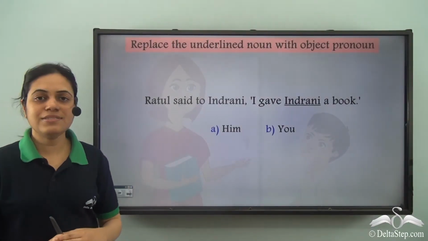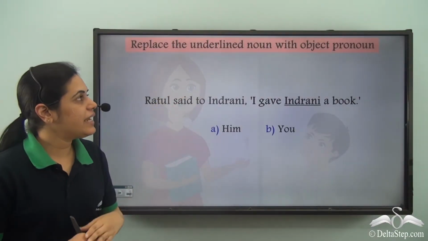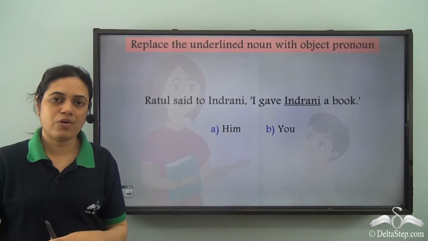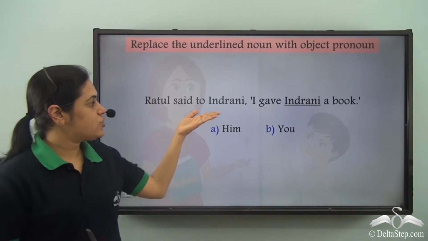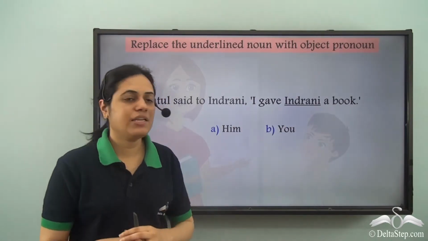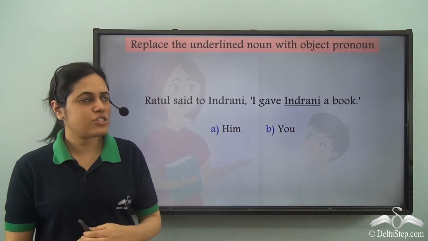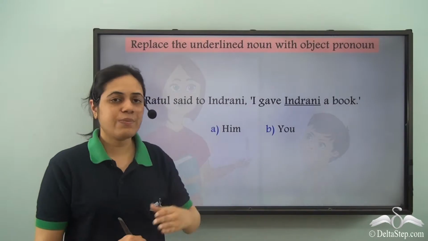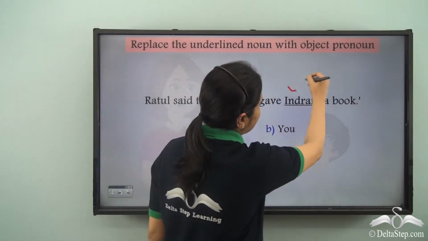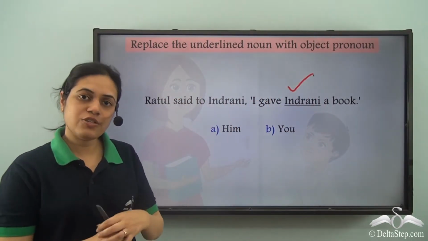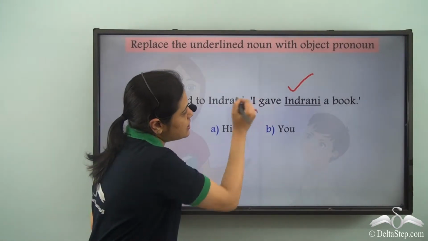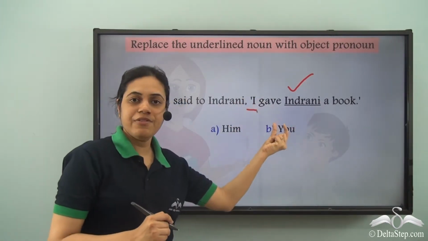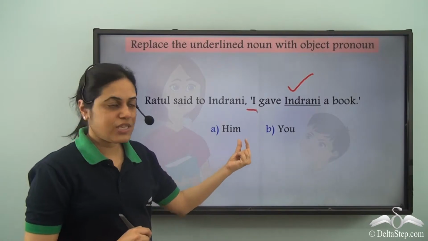Now, can you answer this? Replace the underlined noun with object pronoun. Ratul said to Indrani, I gave Indrani a book. Now, Indrani is the object of this sentence. I is the subject. I gave. So, I is the subject.